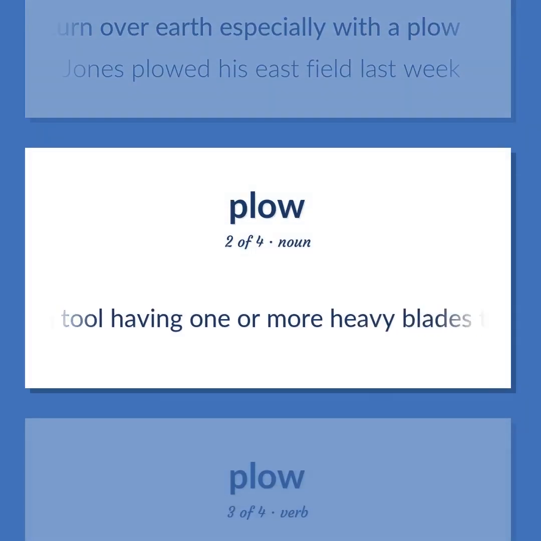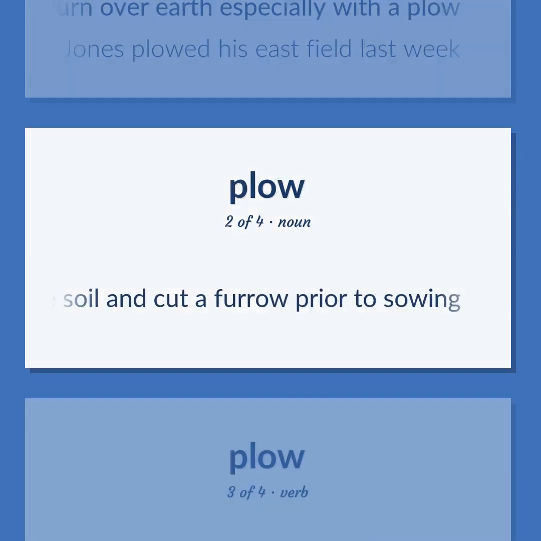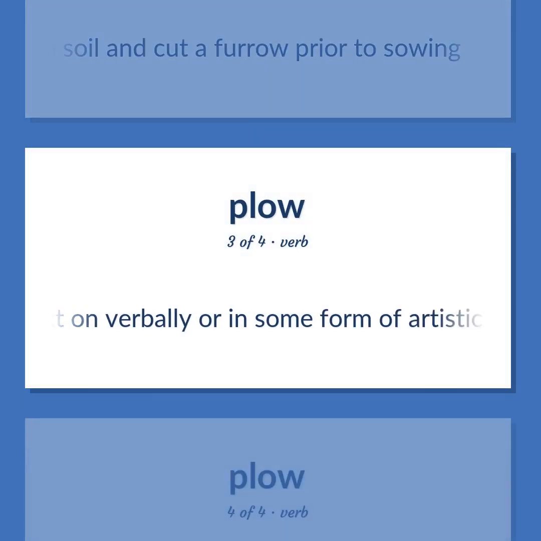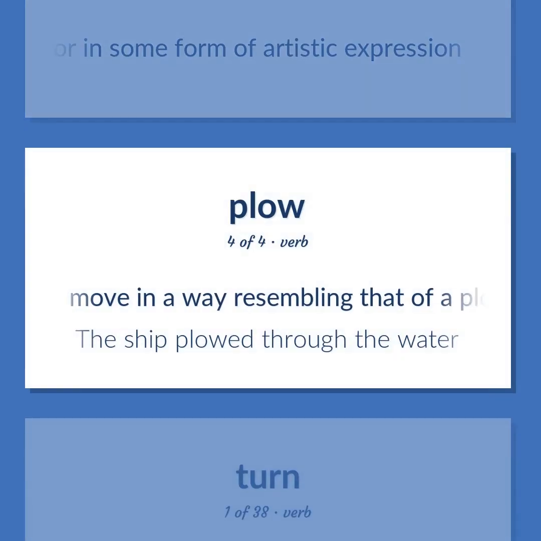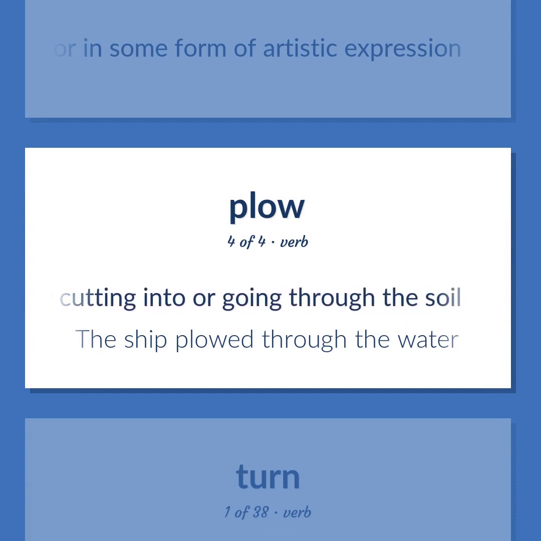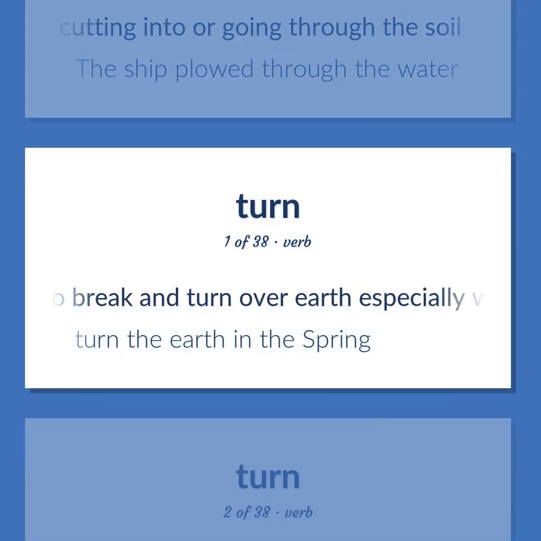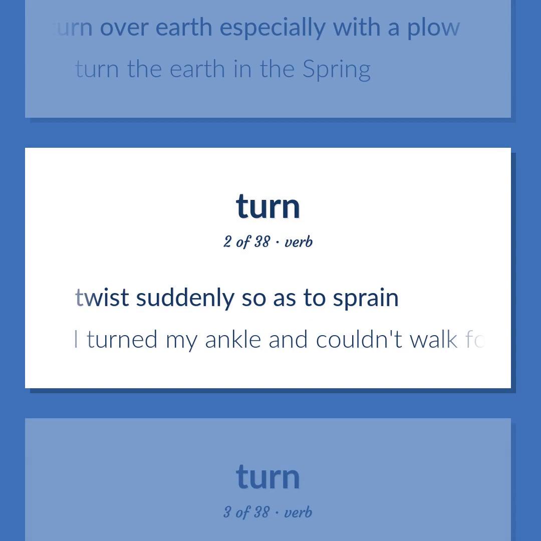A farm tool having one or more heavy blades to break the soil and cut a furrow prior to sowing. Act on verbally or in some form of artistic expression. Move in a way resembling that of a plow cutting into or going through the soil. The ship plowed through the water. To break and turn over earth, especially with a plow. Turn the earth in the spring. Twist suddenly so as to sprain. I turned my ankle and couldn't walk for several days.